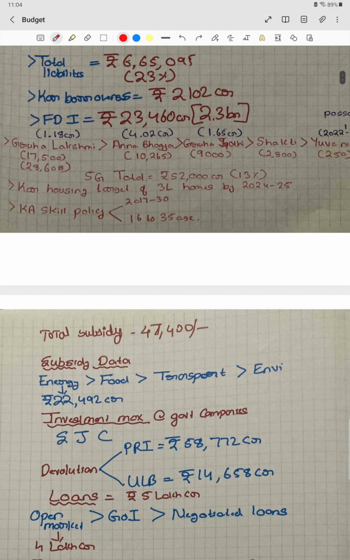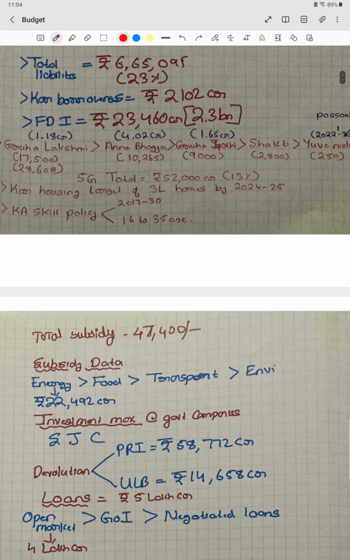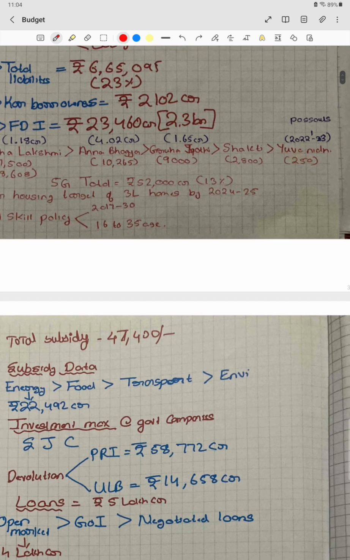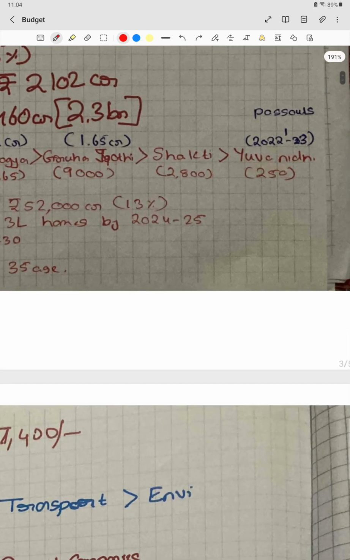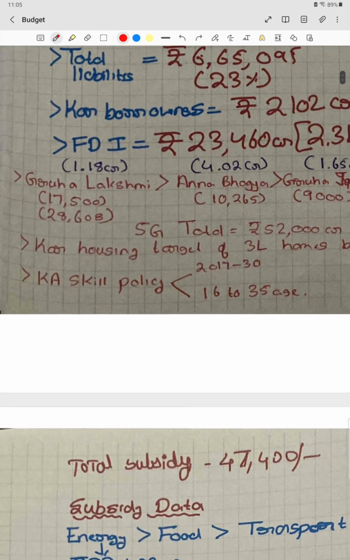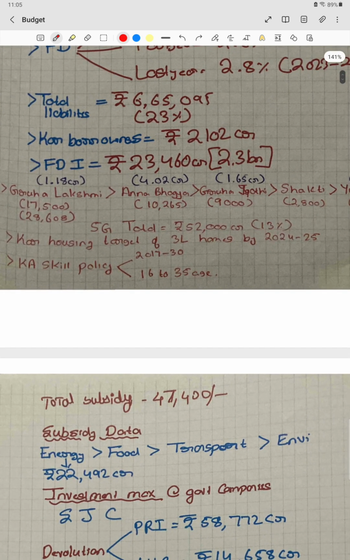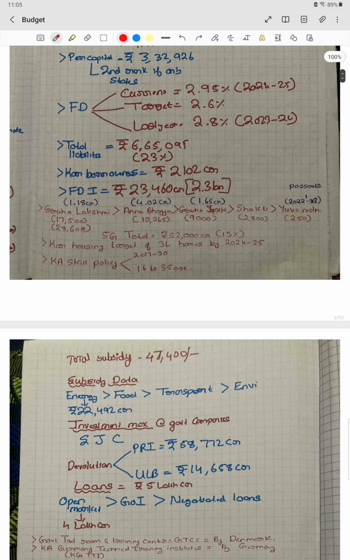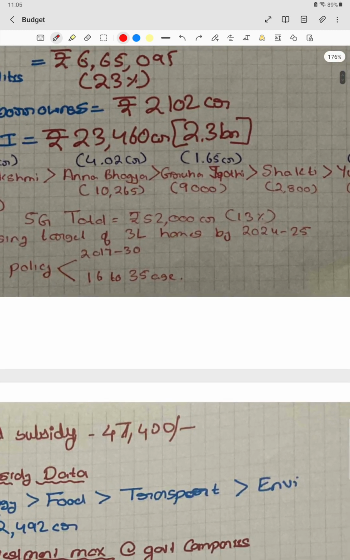First of all, we just remember the order in which the allocation is done. You know that the current government is least concerned about the youth, so they will be giving very less amount to youth. So Yuvanidhi will be at last. First will be Griha Lakshmi, because this government currently thinks that women are their major vote base, so the maximum amount will be given to women only. So the Griha Lakshmi scheme will be first. If you can arrange Griha Lakshmi as first and Yuvanidhi at last, it will be easy. Next will be maximum cost. If we look at the CPI also, it is related to food. So next will be food, that is Anna Bhagya, followed by Gruha Jyoti, and followed by Shakti Yojana.